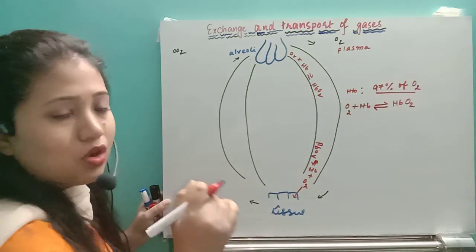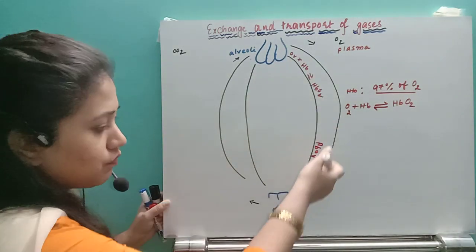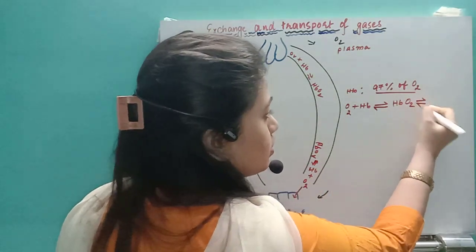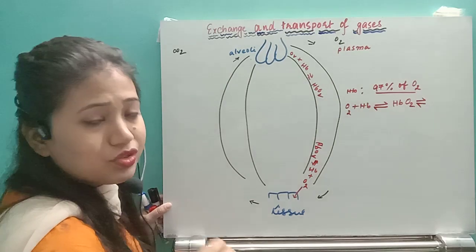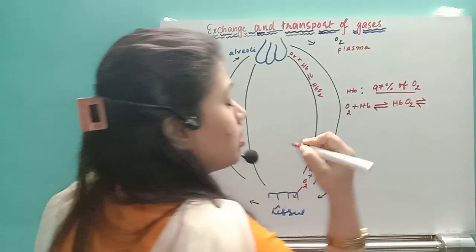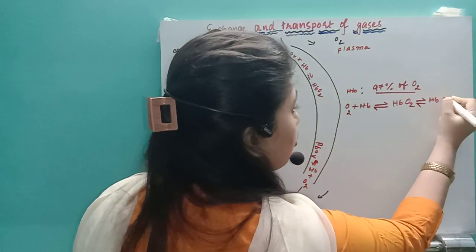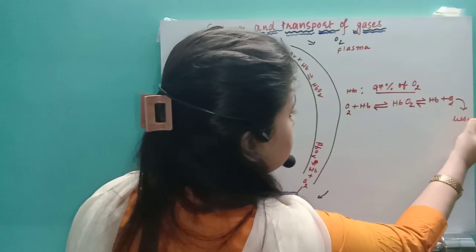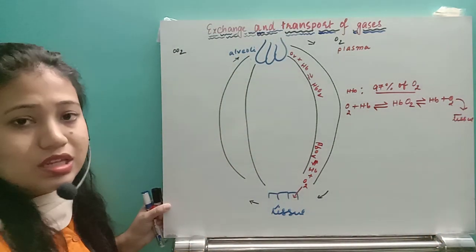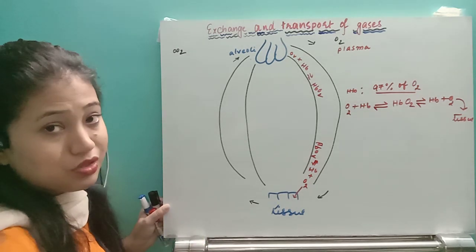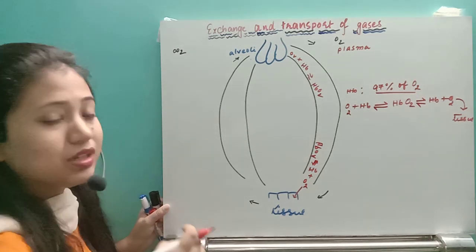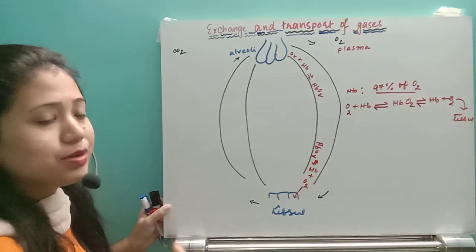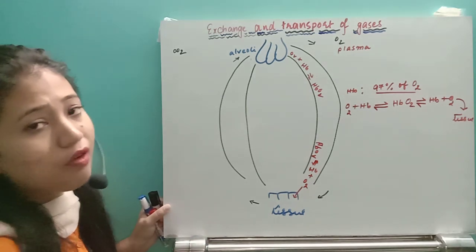Whenever this oxyhemoglobin is transported via the blood vessel and reaches the region of the tissue, once again this oxyhemoglobin molecule will dissociate into hemoglobin and oxygen, and that oxygen will be given to the tissue. Okay, so this is for the 97% of oxygen that binds with the hemoglobin molecule. Next, see what will happen to the rest of the 3% of oxygen.